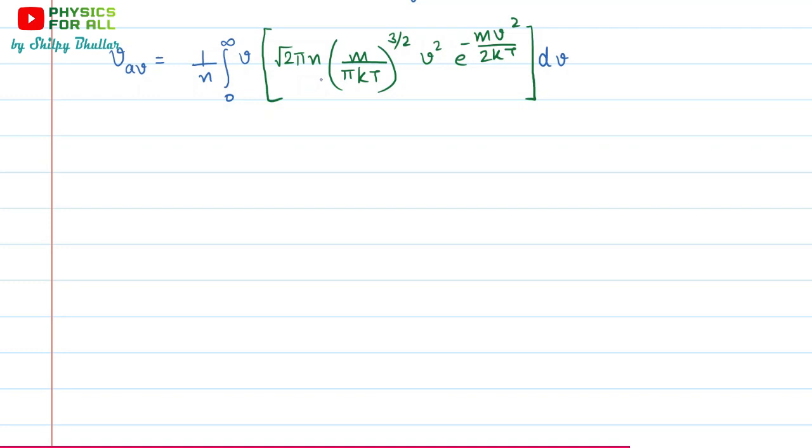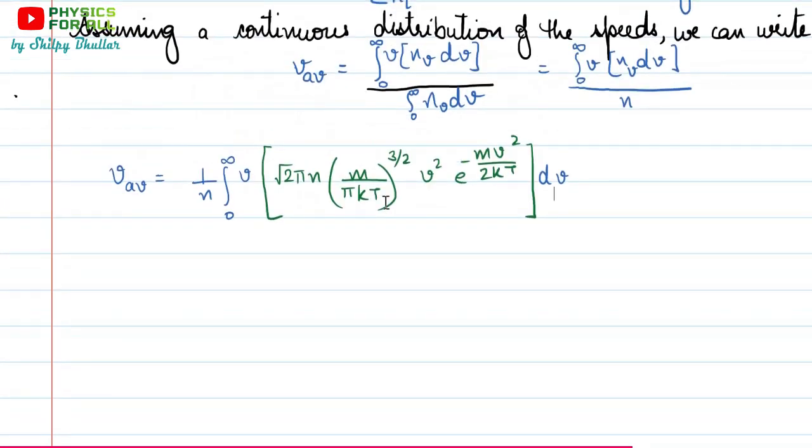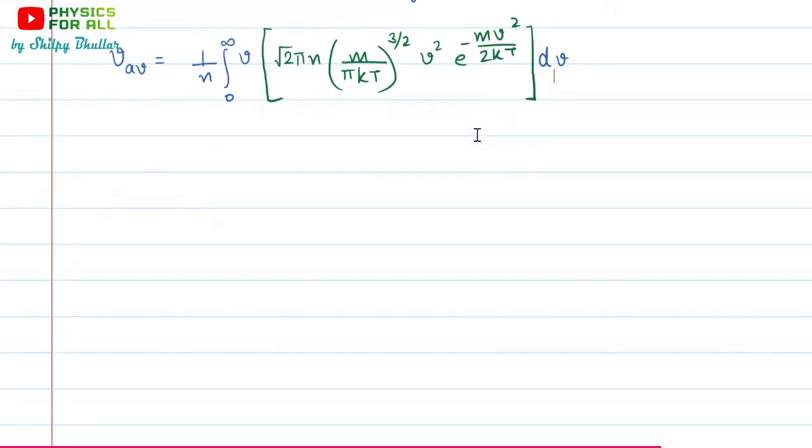So directly for this NV, we have substituted this expression because ultimately we are talking of molecules, and the Maxwell-Boltzmann distribution law is specifically designed for molecules. Always remember, the Maxwell-Boltzmann distribution law is for molecules. And here we are talking of molecules, and that's why we know the expression for NV, and the same expression we are going to write down here. Now we have to solve it.